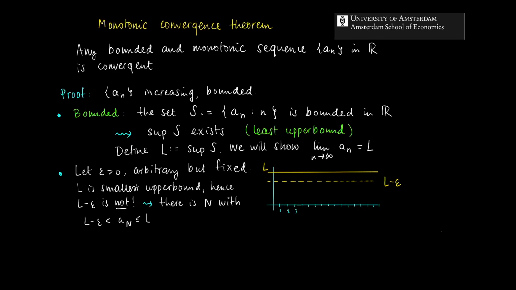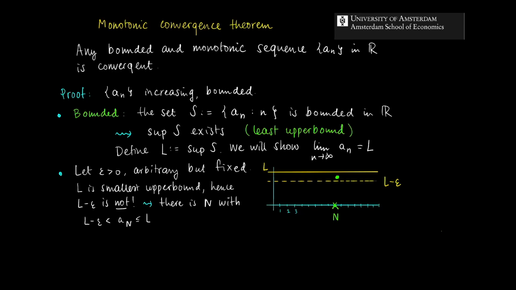Okay, so how can we show this graphically? Here we had this graph, right? In this graph we see that there is some element, let's say it's over here on the horizontal axis, and at that point, which we will call N, we have a value a_N which is above L minus epsilon and smaller than L. Now the proof is rather easy, since we assume that it's an increasing sequence, right?